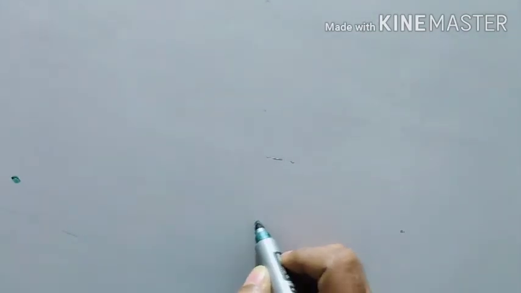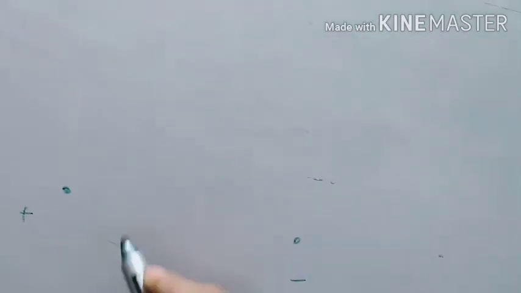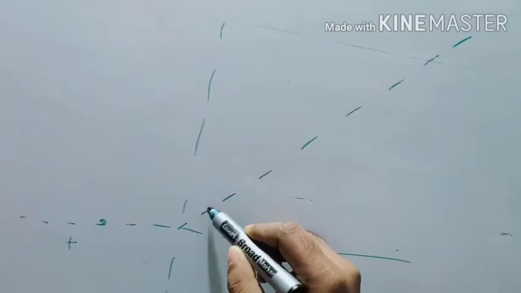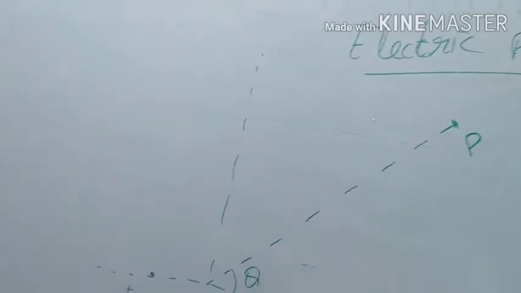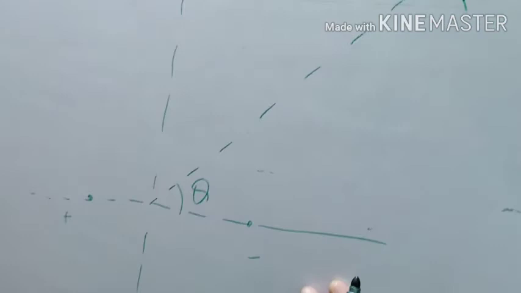Let us say this is an electric dipole, positive and negative charge, and no axial line, no equatorial line, but at any point. Oh, it's very simple. If theta is 90 degrees, it is the equatorial line. If theta is 0 degrees, it is the axial line. So I think it is easier.